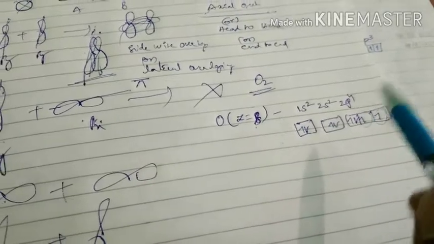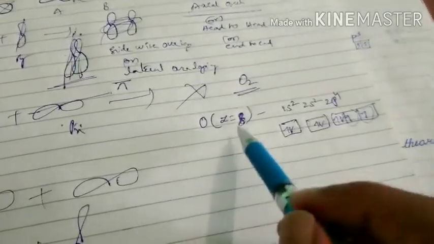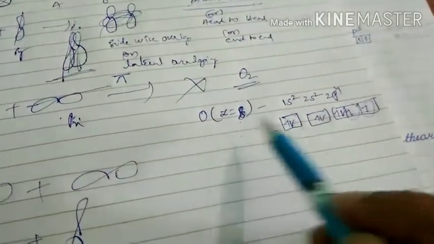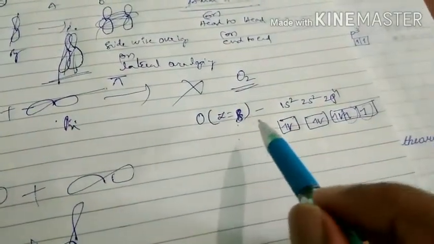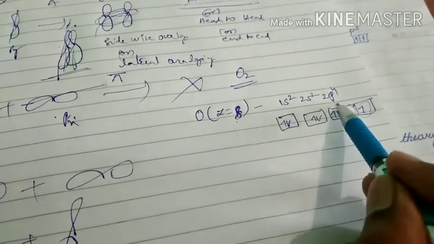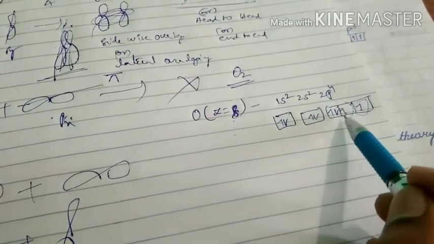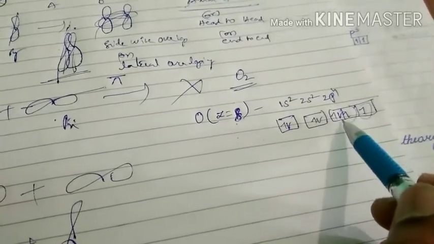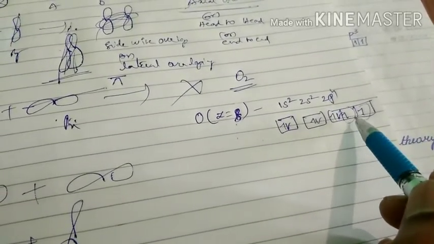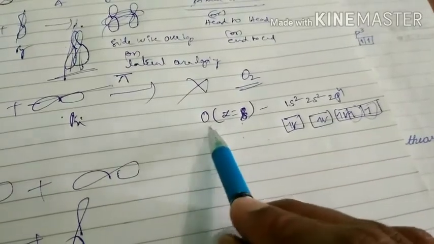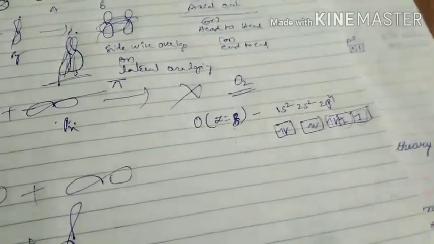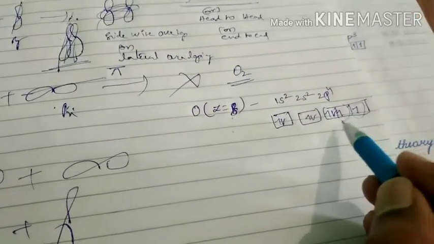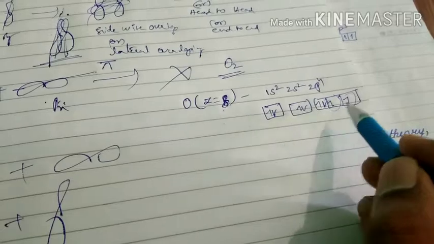If you take any oxygen atom, here 2 oxygen atoms are present. So oxygen electronic configuration is 1s2, 2s2, 2p4. Its orbital configuration is like this. If you see this electronic configuration, two unpaired electrons are present in an oxygen atom. Another oxygen also contains two unpaired electrons. Those are present in which orbital? P orbital.